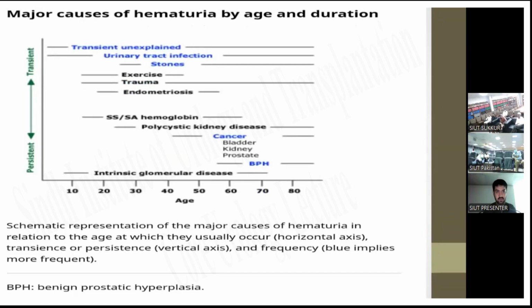So major causes of hematuria by the age and duration, coming from transient to persistent. That is transient: unexplained, urinary tract infections, or there may be caused by stones, or exercise. In exercise, we also see the hematuria, trauma, and endometriosis. In sickle cell diseases, there may be cases that we see hematuria. So in polycystic kidney disease also, coming towards persistent, there may be due to cancer of bladder, kidney, or prostate.